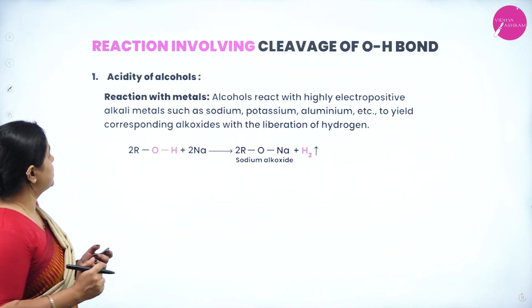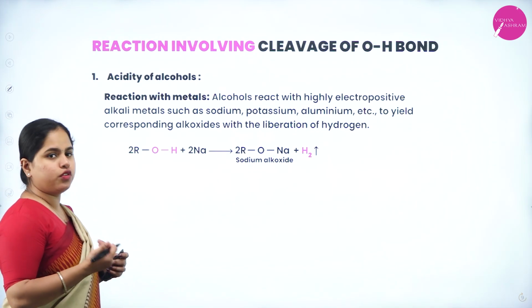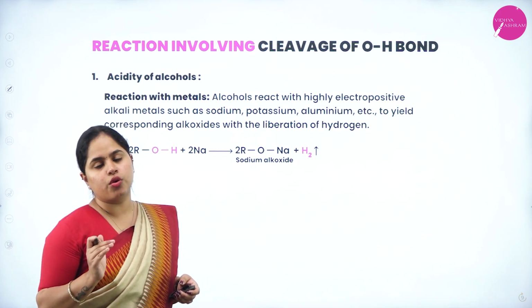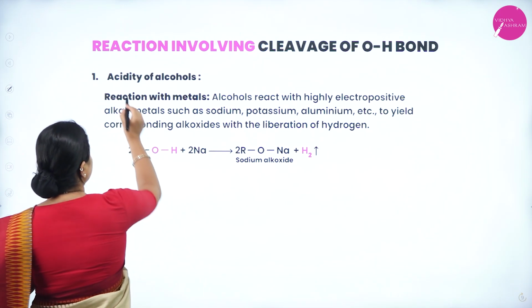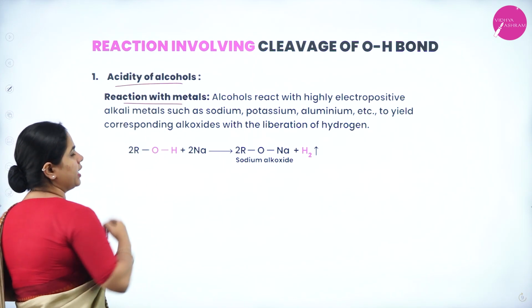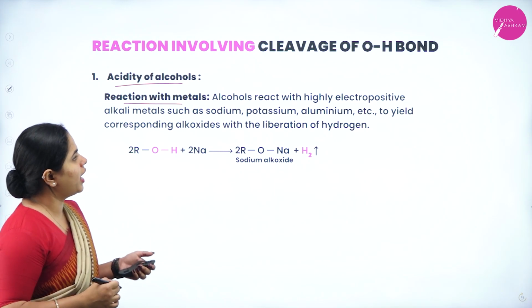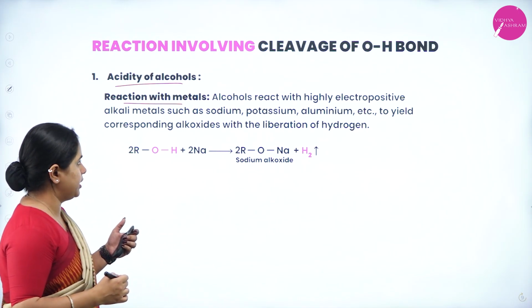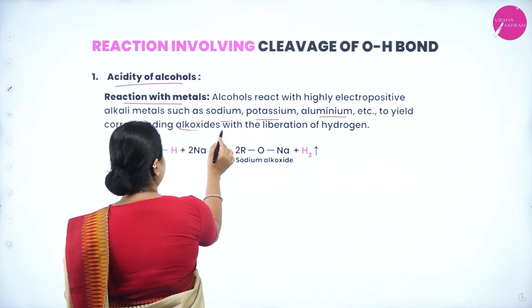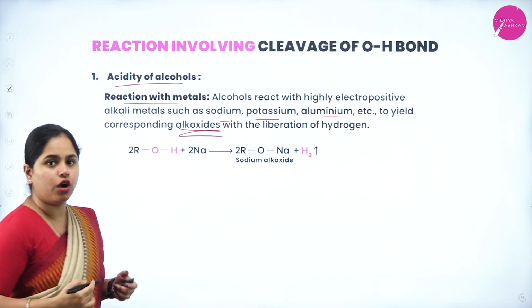Now we are going to discuss the reactions involving the cleavage of the oxygen-hydrogen bond. As discussed already, now the alcohol is going to behave as a nucleophile. The first one is acidity of alcohols, reaction with metals. So the first one is reaction with metals. Alcohols react with highly electropositive alkali metals such as sodium, potassium, aluminum, etc. to yield the corresponding alkoxides with the liberation of hydrogen.